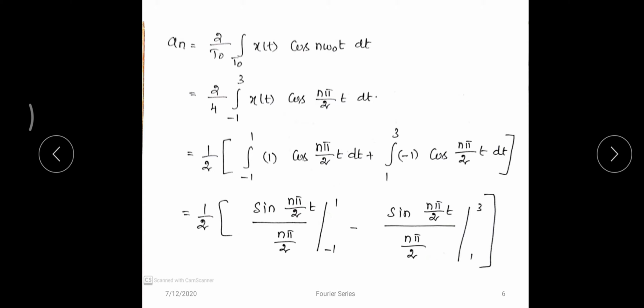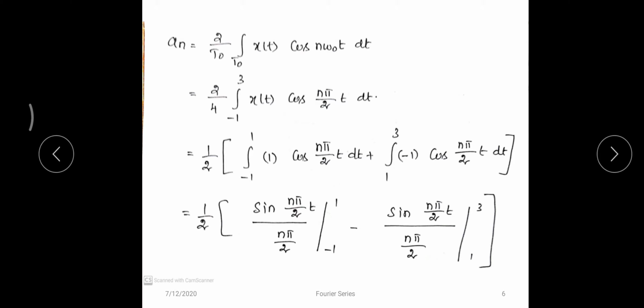Next, the coefficient is an. We know the formula: an is equal to 2 by T naught integral of x of t into cos n omega naught t dt. Once again, there are two different x of t. One is from minus 1 to 1, the other one is from 1 to 3. So we have to split the integrals. One is from minus 1 to 1 with the amplitude 1, cos n pi by 2 t dt. The other one is from 1 to 3 with the amplitude minus 1, cos n pi by 2 t dt.